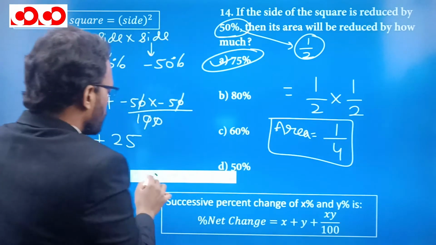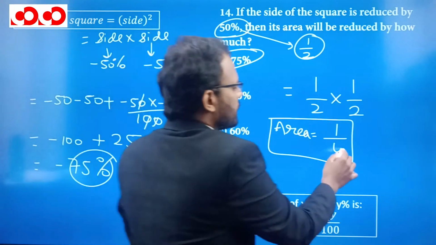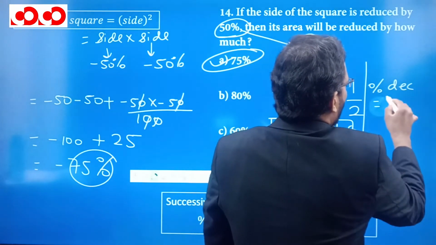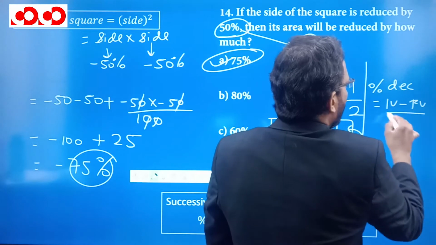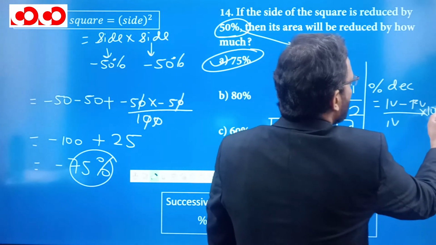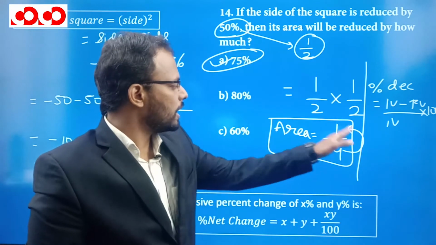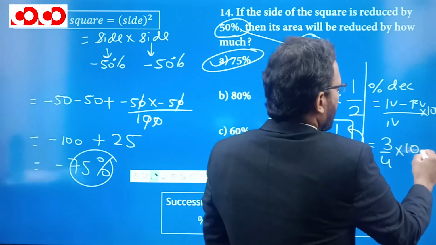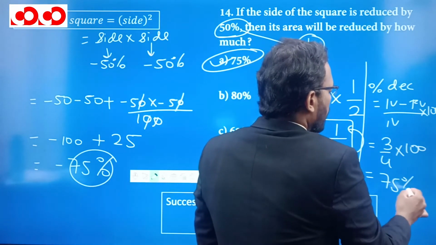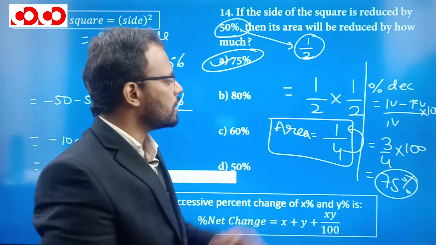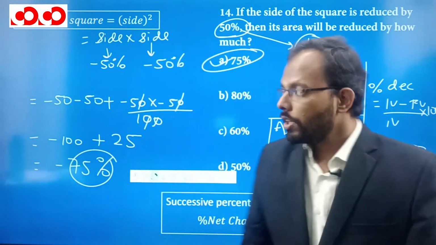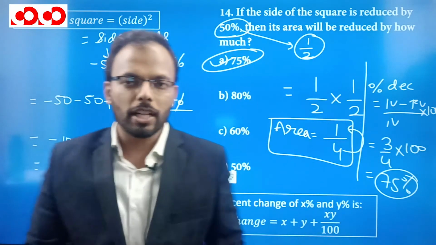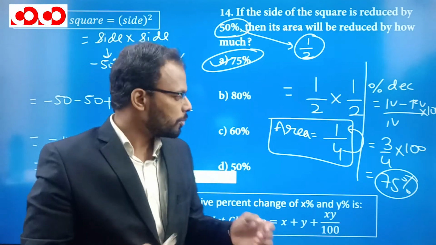Now with this ratio approach, we know that we have to find the percentage decrease. And what is percentage decrease? Percentage decrease is initial value minus final value divided by initial value multiplied by 100. So there is a decrease of 3 out of 4 multiplied by 100. And this will be again 75%. You can use either approach. We have already discussed this approach in detail in the percentage chapter. We can use either the successive percentage formula x plus y plus xy by 100, or we can use the ratio approach. Let's move to the next question.